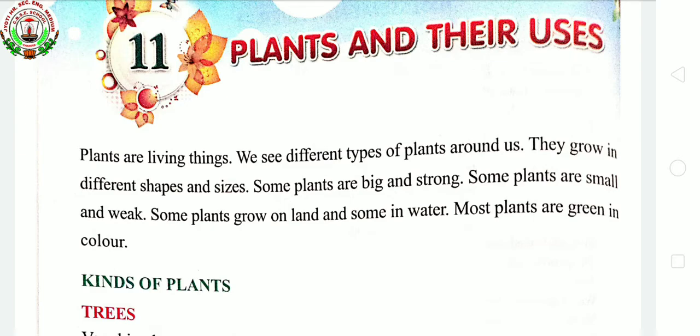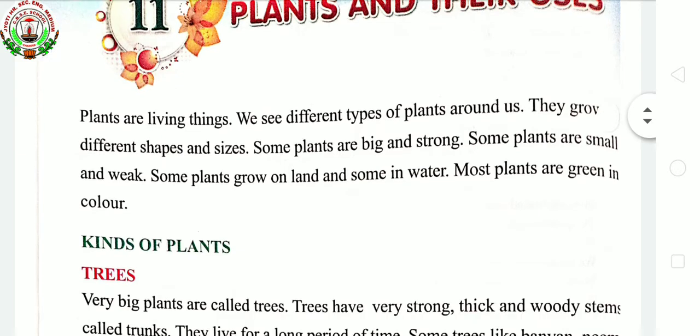Today in this class we are going to study more deeply about plants, and we will continue with our chapter 11, Plants and Their Uses. In the previous classes we came to know about plants. We have discussed certain things about plants. Remember? Let us revise it again.